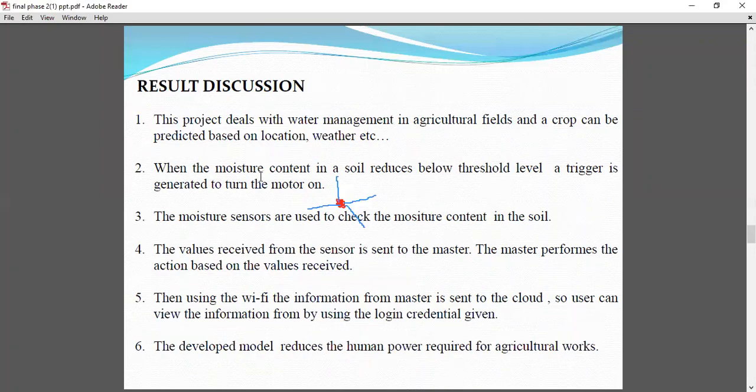Coming to the result discussion, this project deals with water management in agriculture fields, and the crop can be predicted based on location. We are predicting the crop based on location and weather.